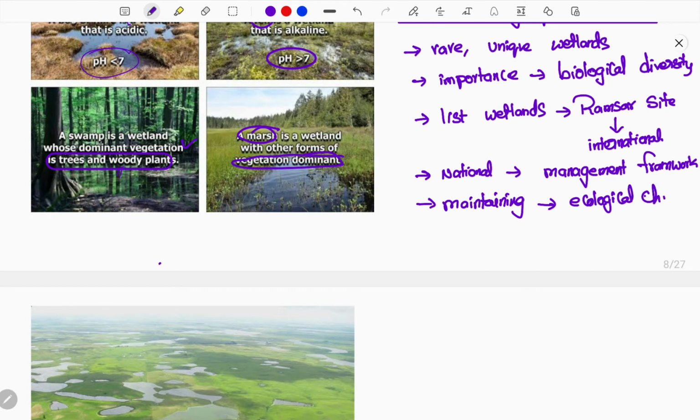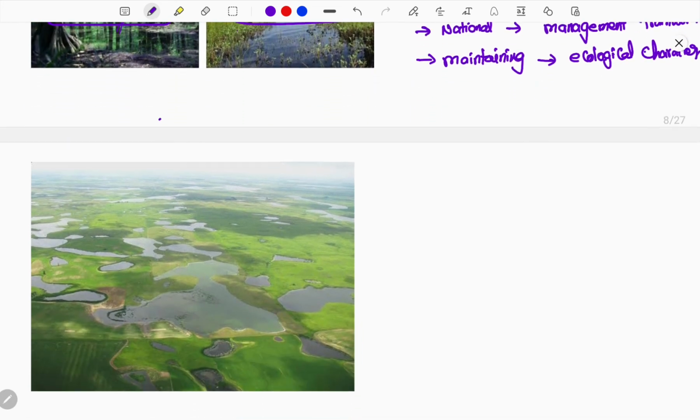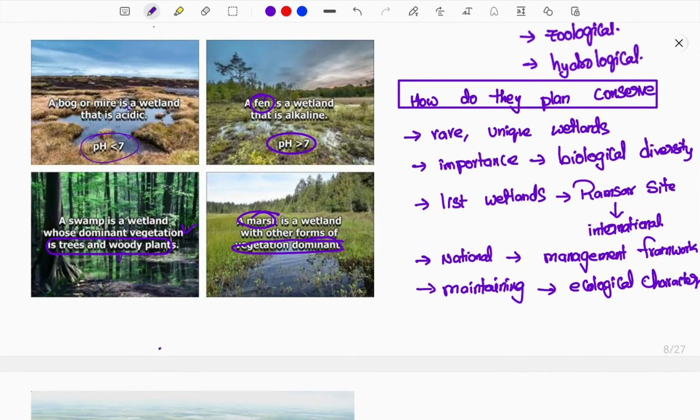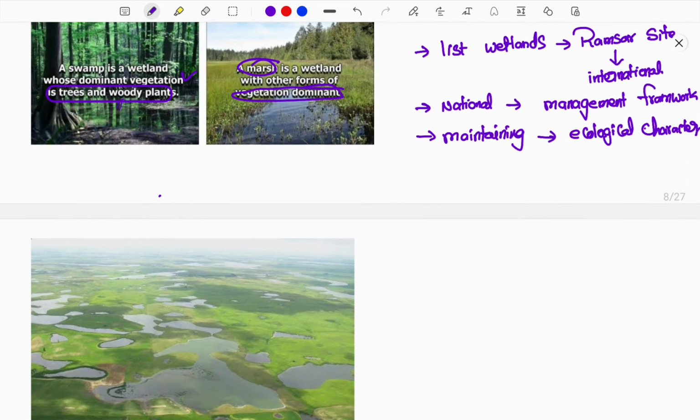The ecological character means how the wetland existed previously without disturbance. Kindly maintain that. That is what will be happening in the so-called wetland. So now you know how they plan to conserve these wetlands.